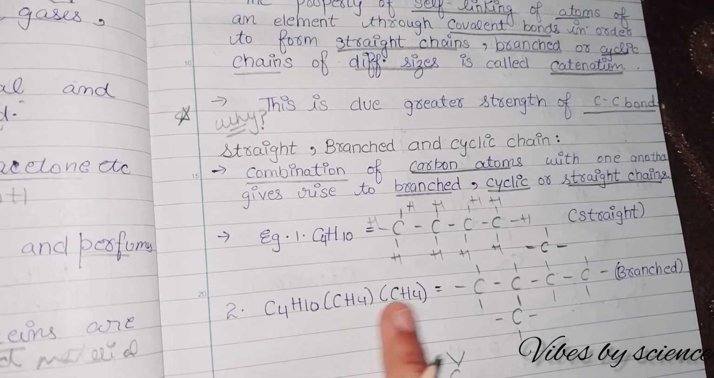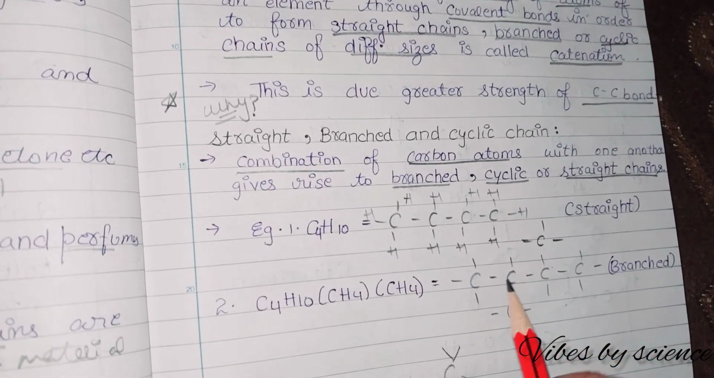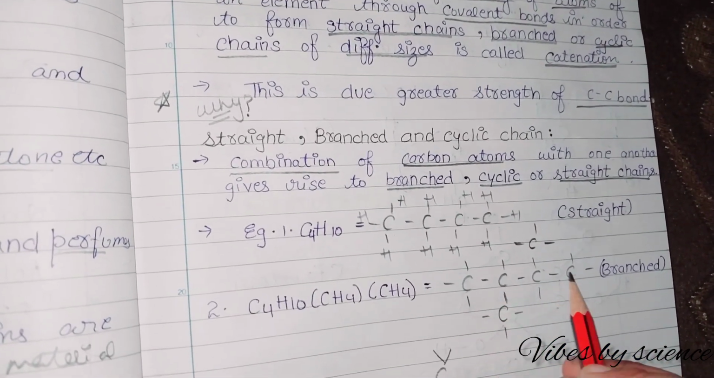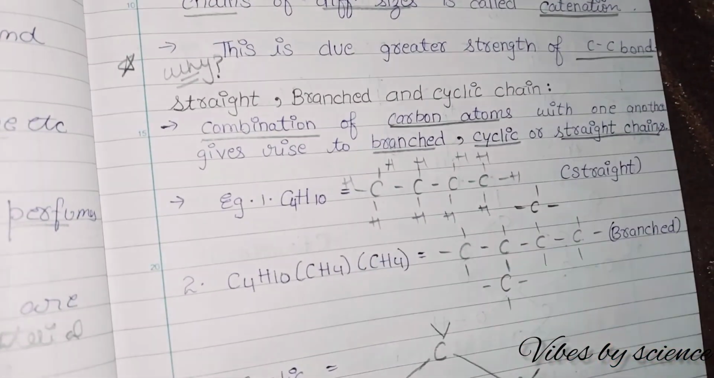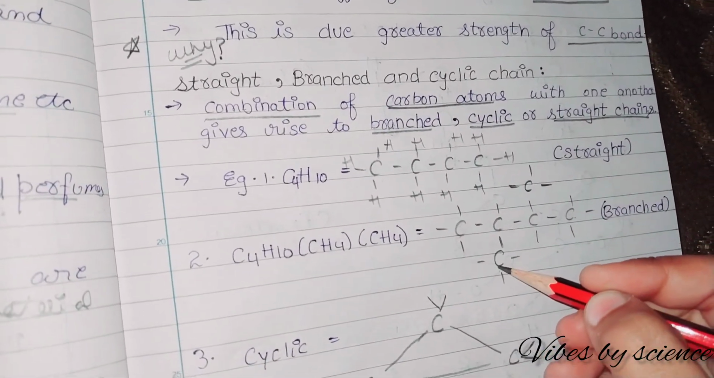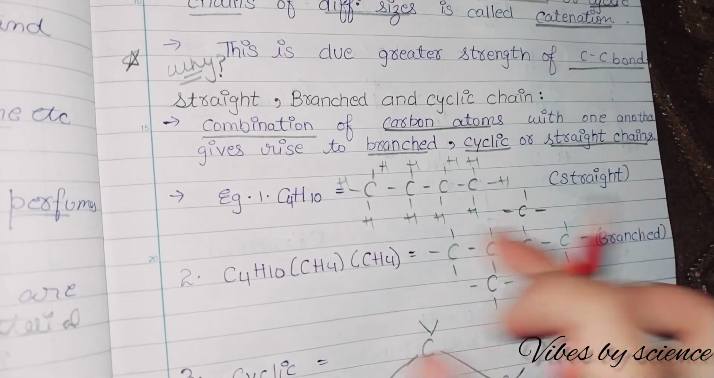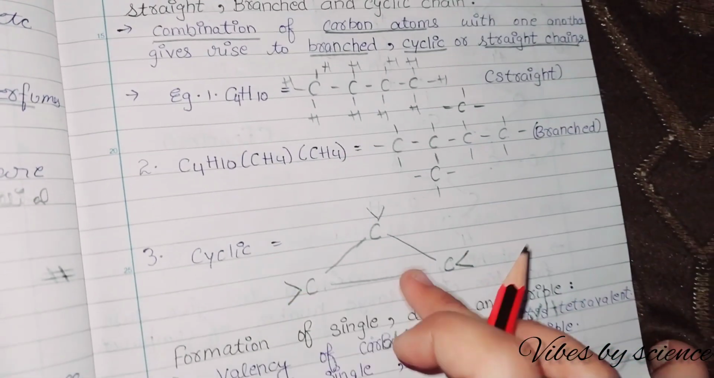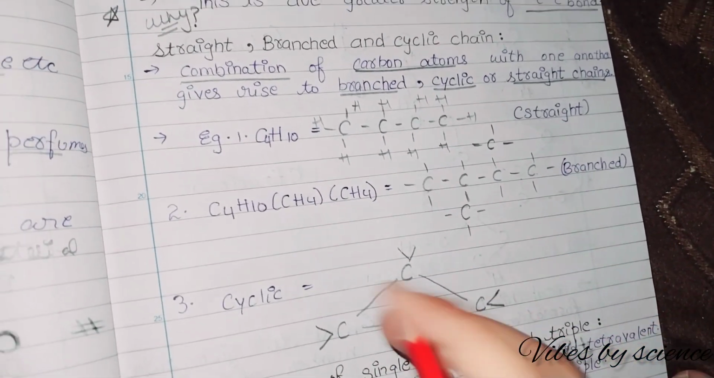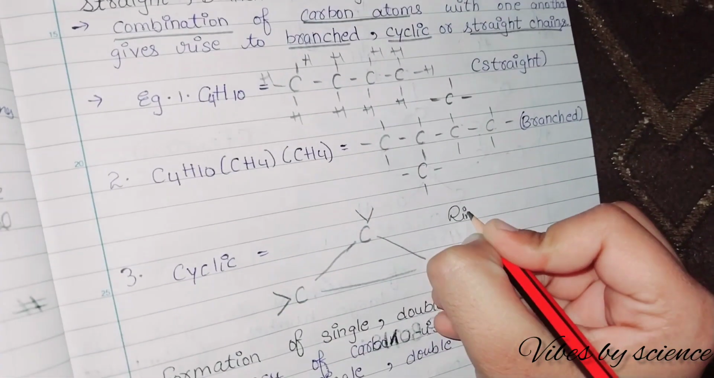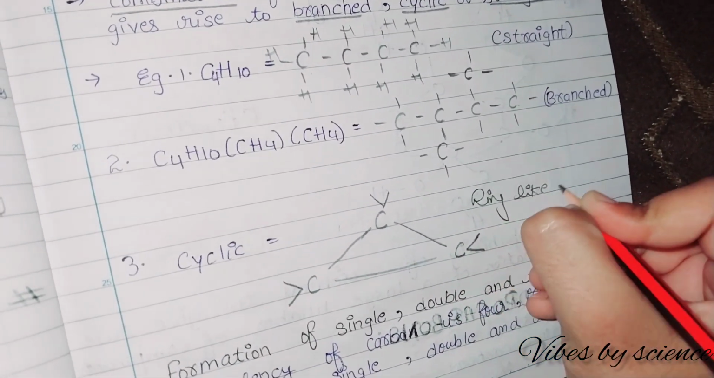C4H10, this is the branched one. You have 4 carbon atoms, and one carbon atom is attached to the other carbon. This is a branched structure, and this is a cyclic type of ring-like structure. You can write it as a ring-like structure.